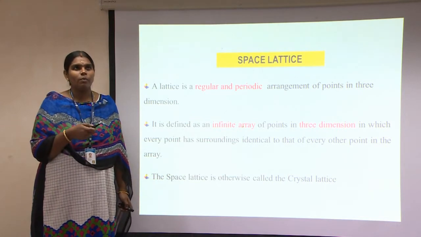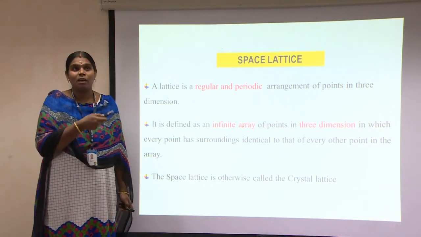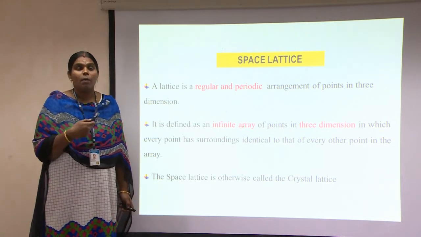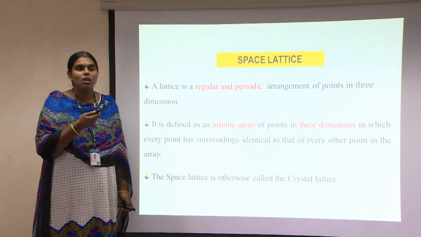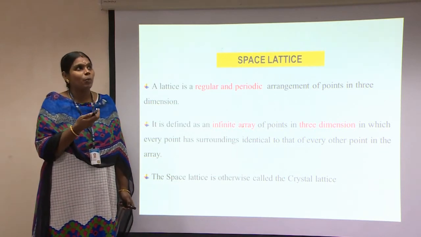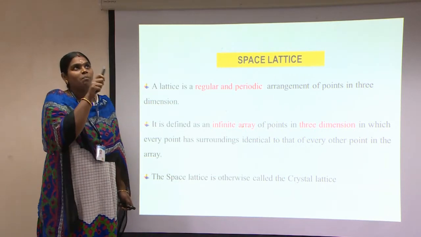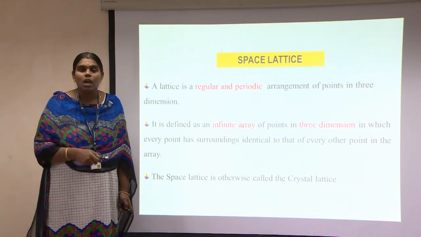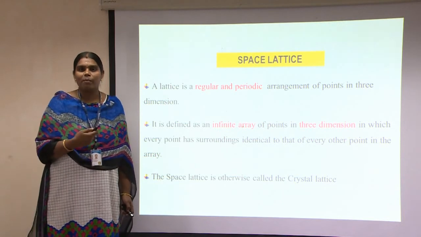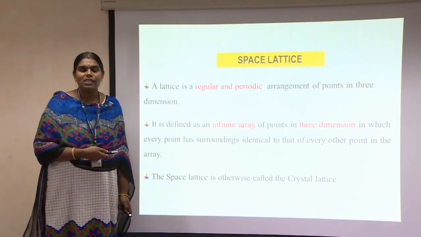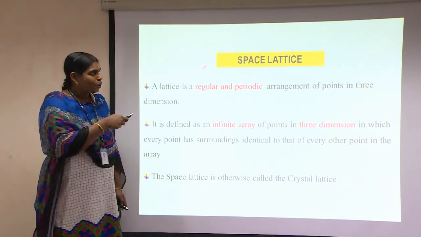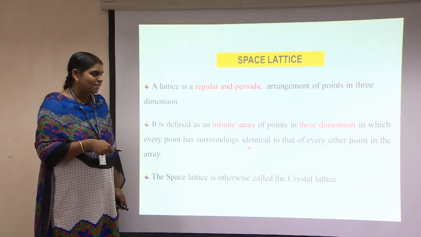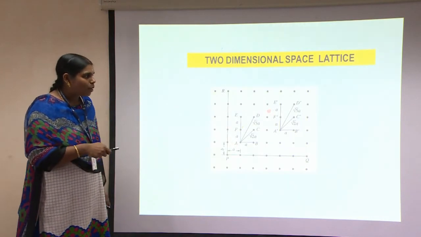For example, when I ask you where an atom is present in the atmosphere, a gas consists of atoms or molecules, we know that. But if I ask you to pinpoint where the gas is, you may think that it's a humbug question. But actually, the molecules can be positioned at some imaginary points. That imaginary concept in a three-dimensional space is what we call a space lattice. And what is so unique about the space lattice is that whatever point you are considering in a space lattice, each other point would be identical.